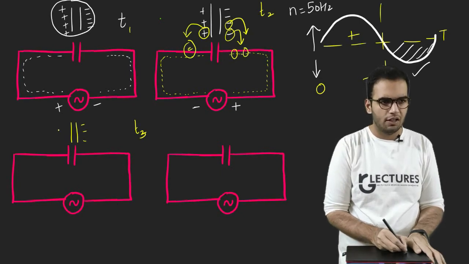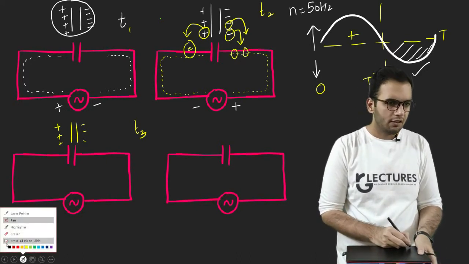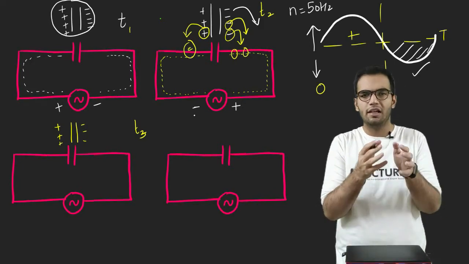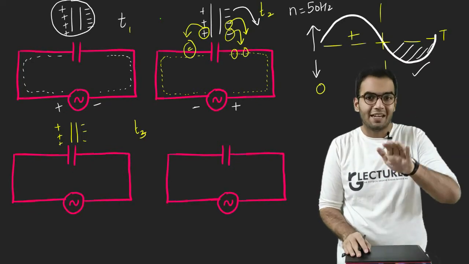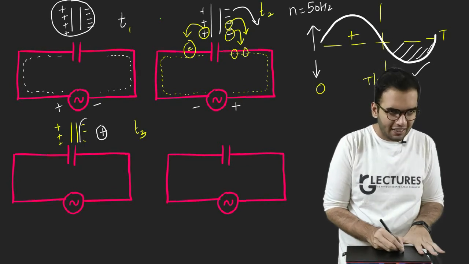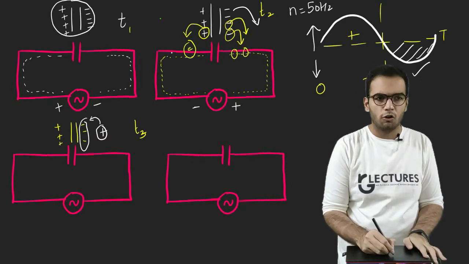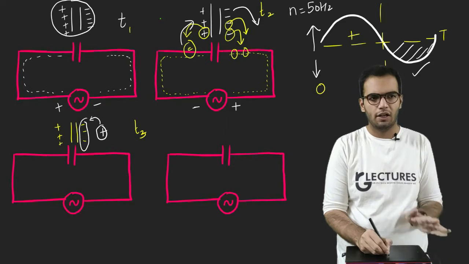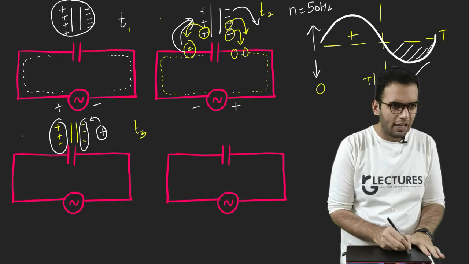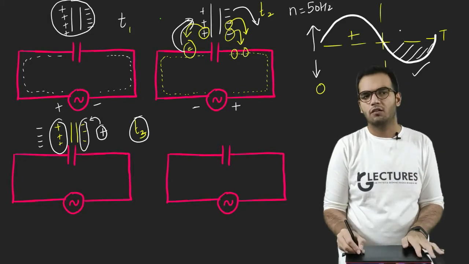This was negative, this was positive. But you will see that electrons are jumping from this side downwards. So basically the surface is losing the charges, and whenever a surface is losing the charges, it is said to be on the positive side. So on the right hand side, positive charges will start to appear, and in the same way here electrons will be jumping, right? You can consider the jump of holes to electrons, or you can consider electrons jumping into the holes. So on the left, electrons will start appearing after time t3, and at the same time you will see the cycle is completed.